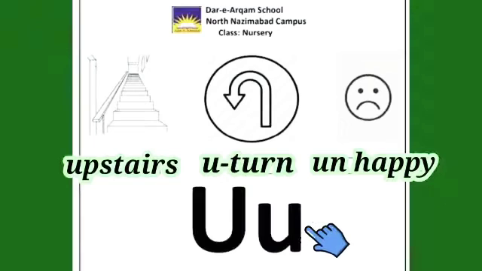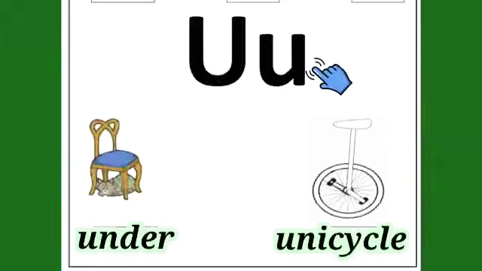Okay, beta, repeat with me. U is for upstairs. Upstairs. U-turn. U-turn. Unhappy. Unhappy. Under. Under.